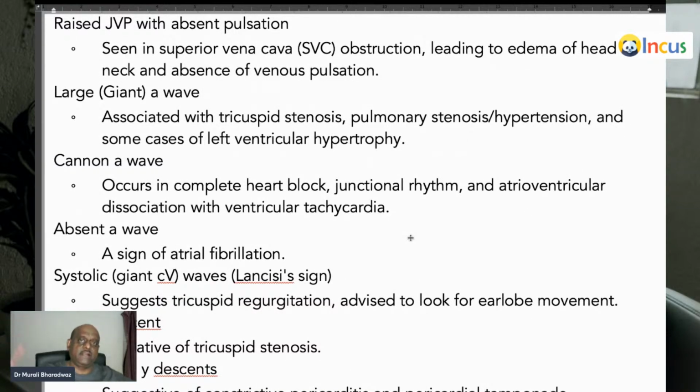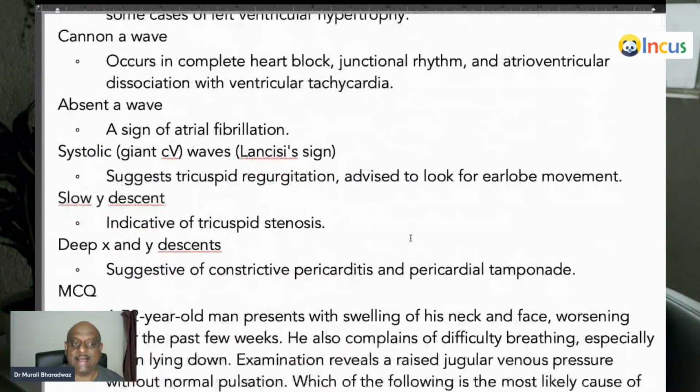Cannon A wave, it is just rising like a cannon. So where do you see that? Whenever there is complete heart block, junctional rhythm or AV dissociation with ventricular tachycardia, in all these conditions, the AV valve is in a closed state and the blood in the atrium is hitting a closed valve, which raises the pressure like a cannon. Cannon A wave is seen in complete heart block, junctional rhythm, AV dissociation with ventricular tachycardia.